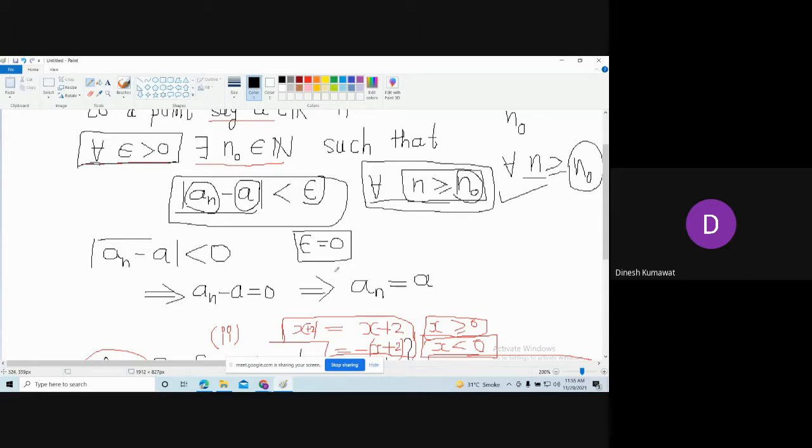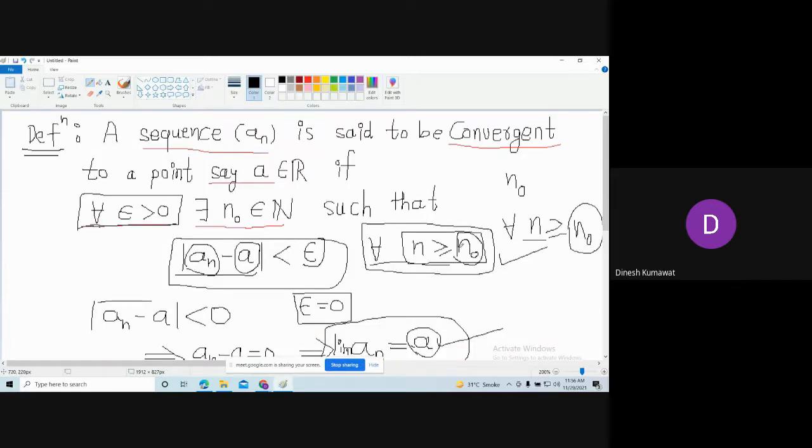So if I apply the limit on both sides as n tending to infinity, then what can I say? The limit of any constant number is that number itself. So it is equivalent to saying the limit of an as n tending to infinity is this number a. Which means that after n naught, we are talking about what is happening towards the tail of this sequence an.